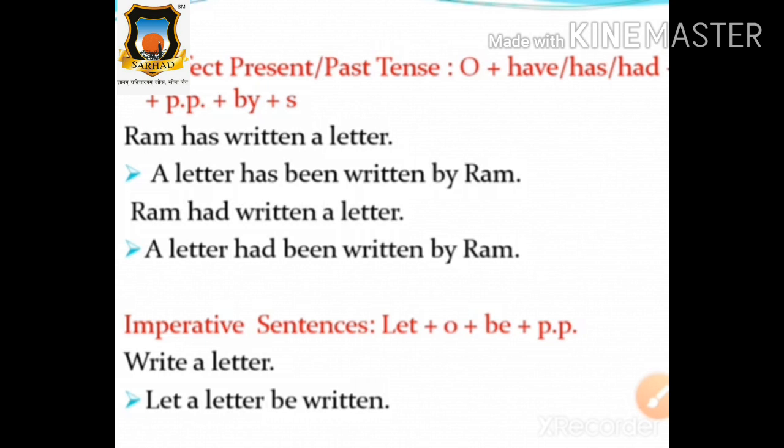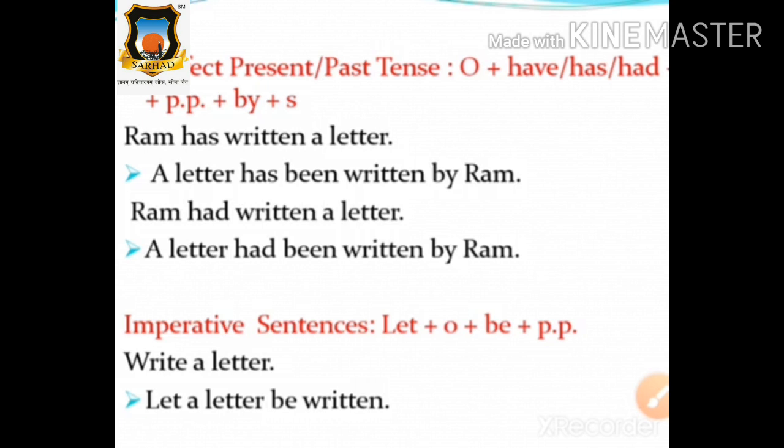So say it loudly. Very good. Verb plus object is equal to let plus object plus be plus past participle of the verb.